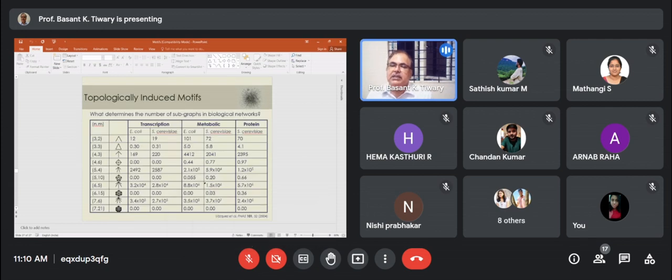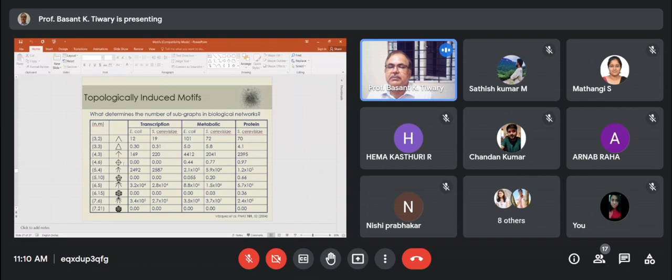So these are the different types of topologically induced motifs in nature. If you see the first motif, here there are 3 nodes and 2 edges, so you can represent it by n comma n: 3 is the nodes, 2 is the edges.